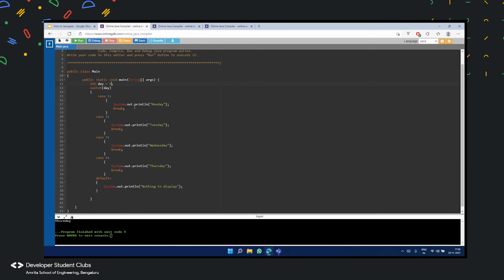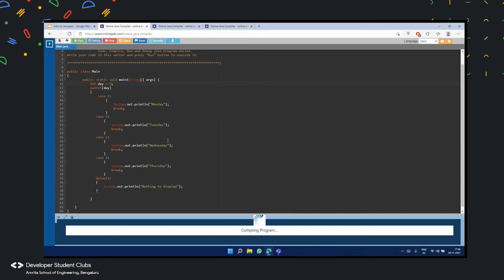I'm not going to give 1, 2, 3, or 4 here. I'm going to give, say, 5. Let us see what's going to happen and look at the output. According to whatever we have learned until now, it should not go to any of the cases, because case 1 would evaluate to false, case 2 would evaluate to false, case 3 also would evaluate to false, and so would case 4.